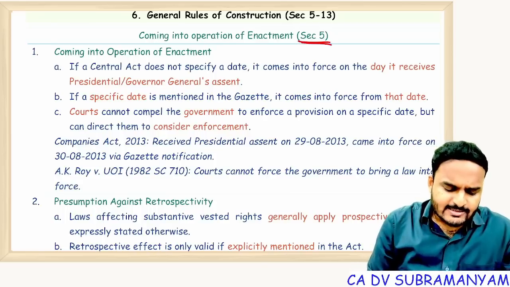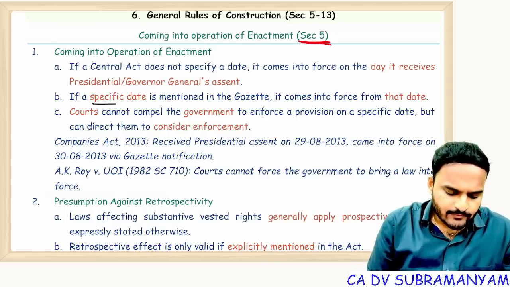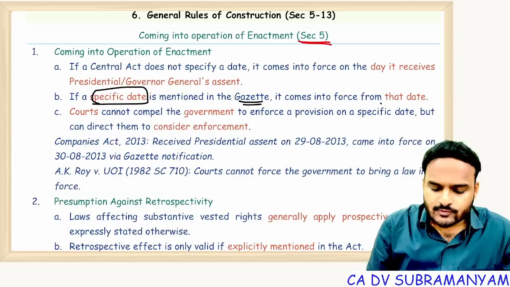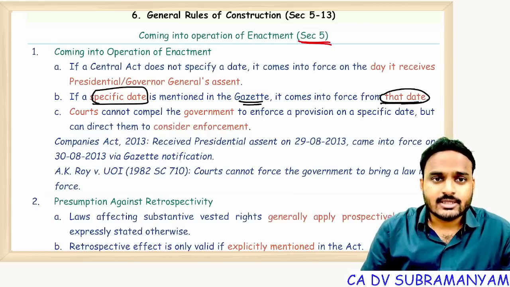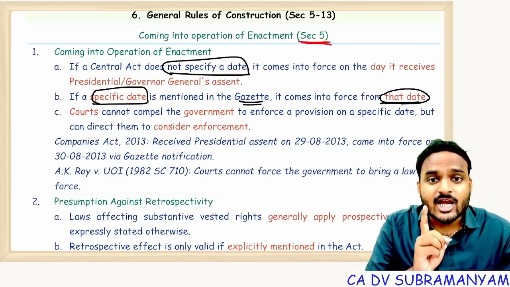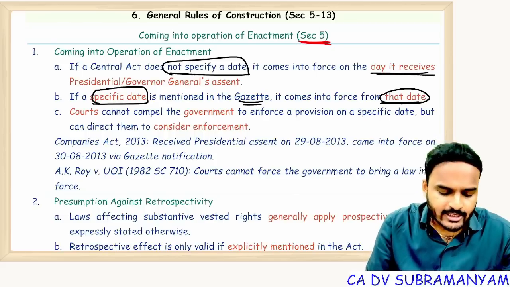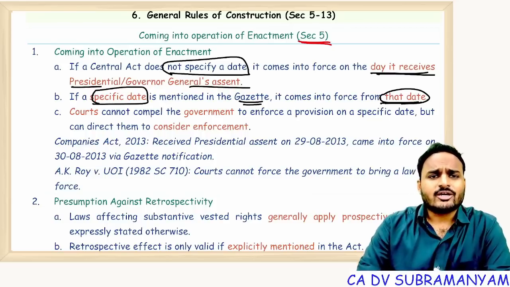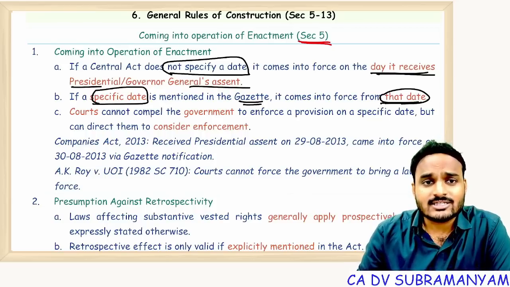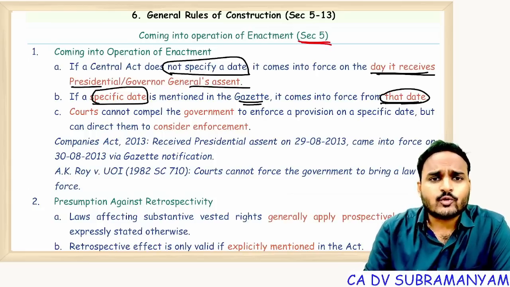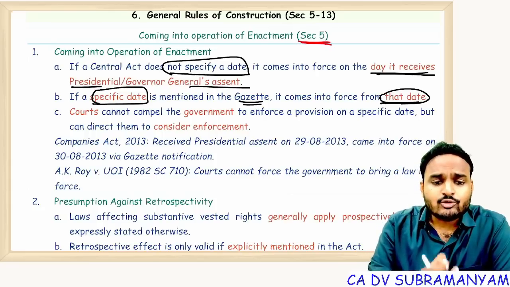If any date is specified in the official gazette, then that enactment comes into force from that specified date. If no date is specified in the official gazette, then that enactment comes into force on the day it receives president consent or governor general consent. With respect to pre-constitutional laws, we use the word governor general; for post-constitutional laws, president. Getting my point? See, coming into operation means coming into force. From that date onwards, we need to comply with those rules.